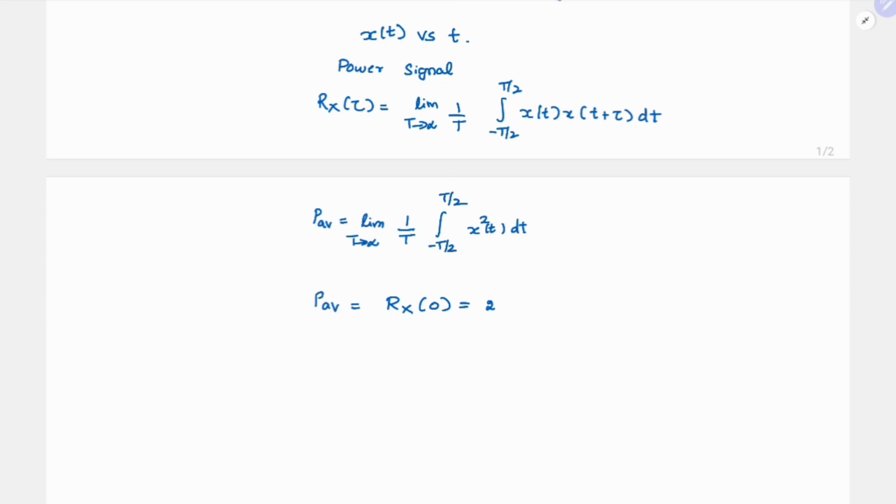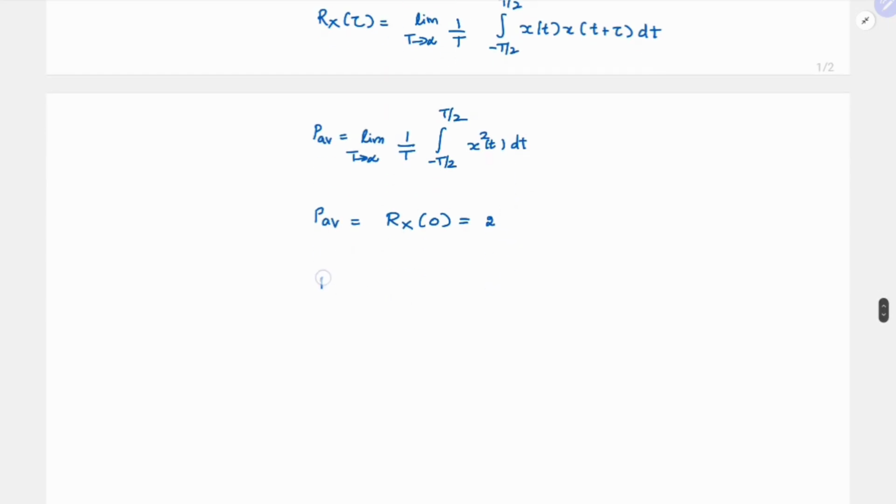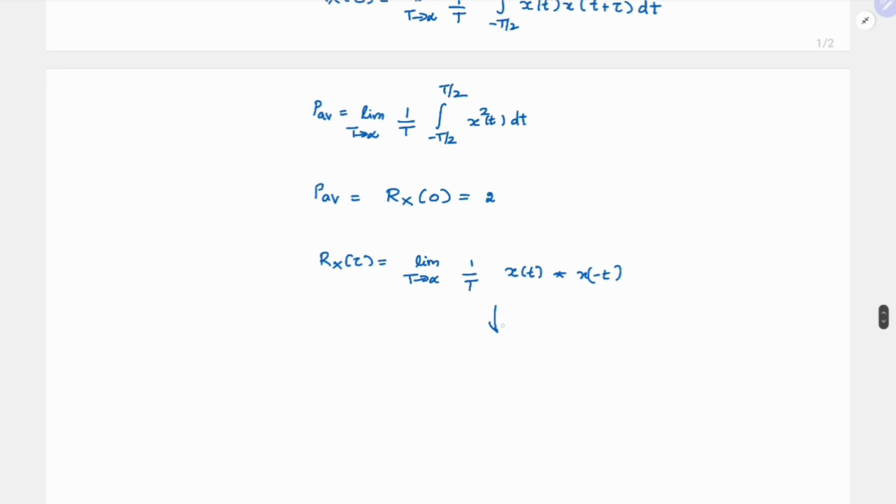If you also want to visualize it in the frequency domain form, your Rx of tau is nothing but limit T tends to infinity 1 over T, and this anyway you can tend to infinity, right? So in that case it becomes your x of t convolved with x of minus t, right? So in your frequency domain, if you take a Fourier transform, this is nothing but limit T tends to infinity 1 over T, this is X of f, and this is X conjugate of f.